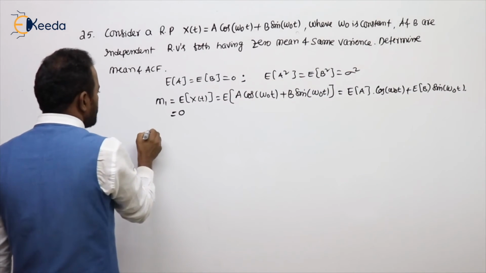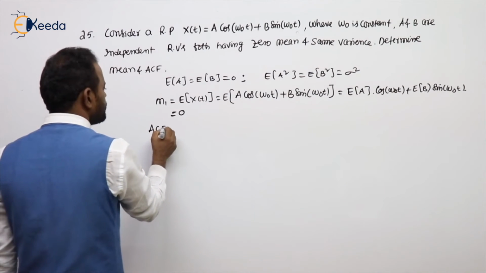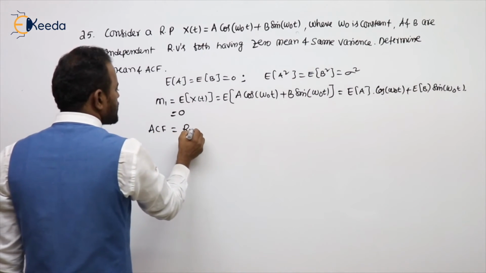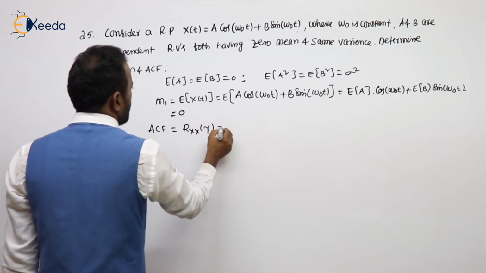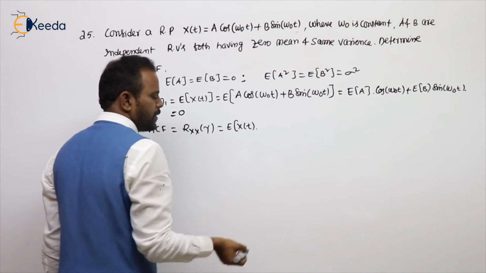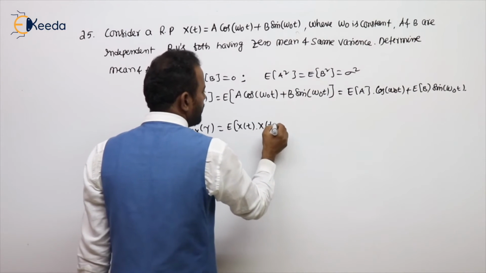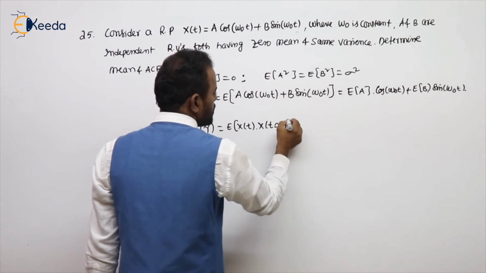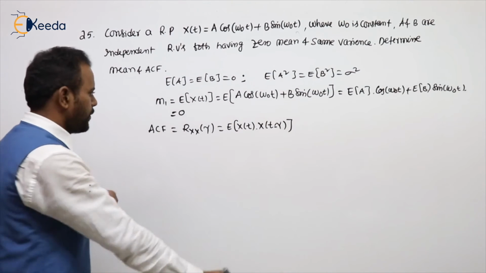Okay, ACF is Rxx of tau, which is expected value of x of t1 into x of t2, or x of t into x of t minus tau, you can also write. Anything is fine, I already told.